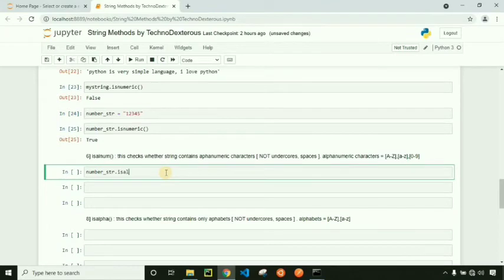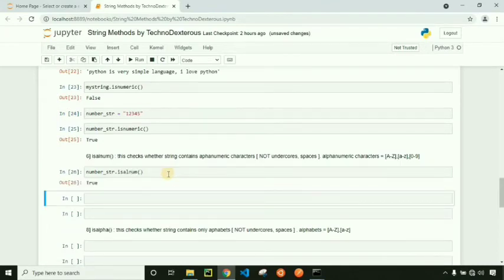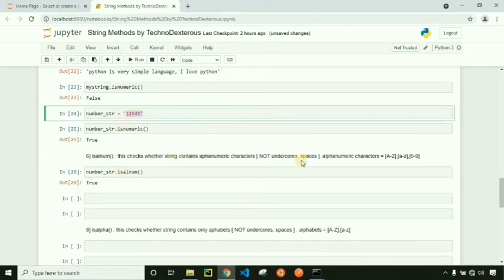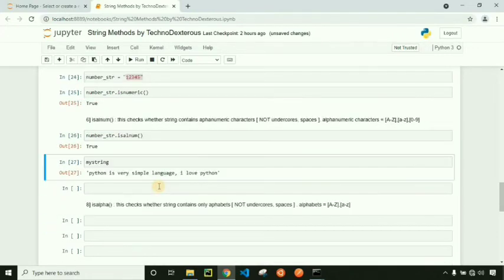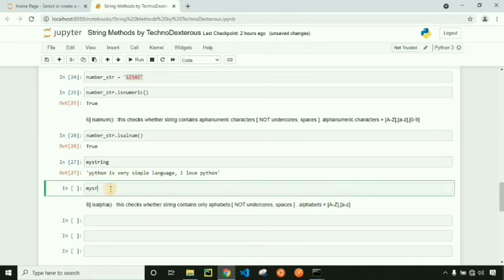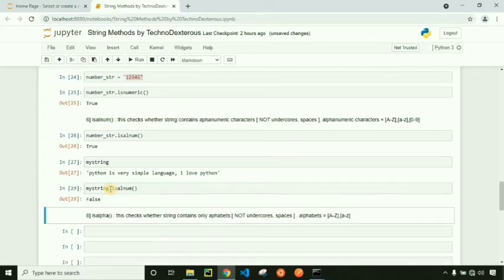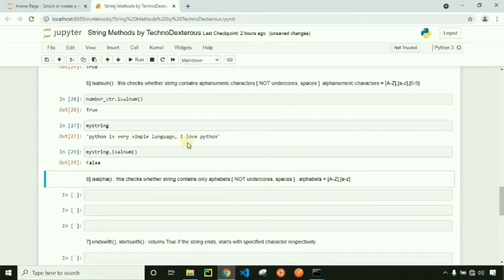It's num. It is true because it contains 1, 2, 3, 4, 5. Those are numbers. Let's check my string that we have already defined. It should not be alphanumeric because it contains spaces in it. Let's check. It is false because it contains spaces.